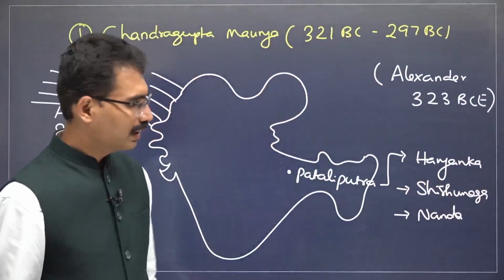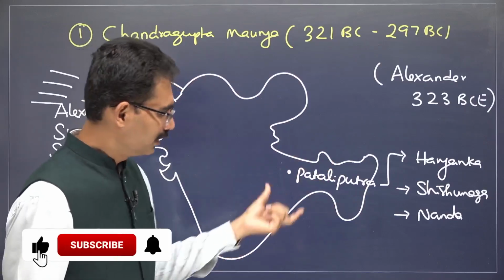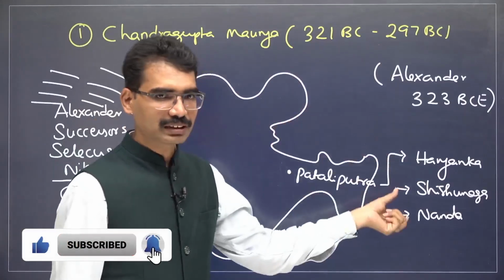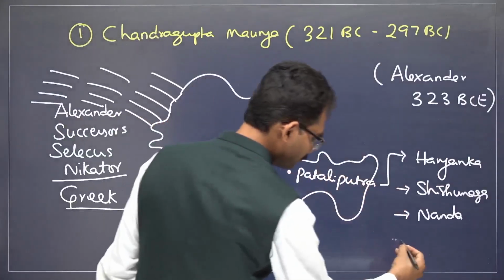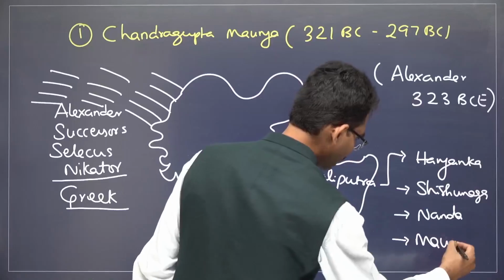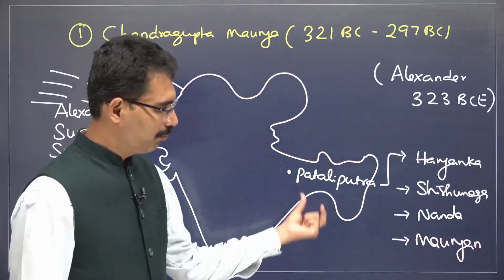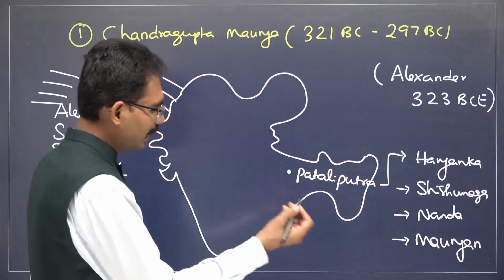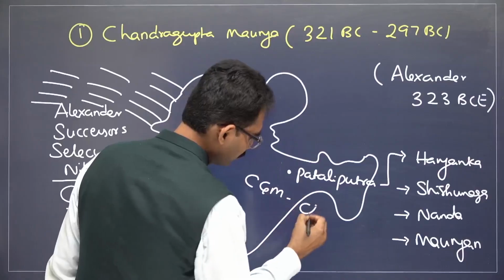The last ruler of the Nanda dynasty, Dhanananda, was a contemporary of Alexander. Dhanananda was replaced by Chandragupta Maurya with the help of Chanakya. So the next kingdom is the Mauryan dynasty, established by Chandragupta Maurya with the help of Chanakya.